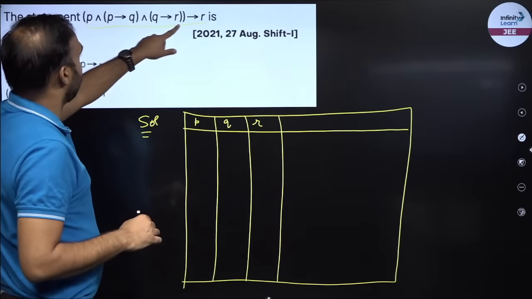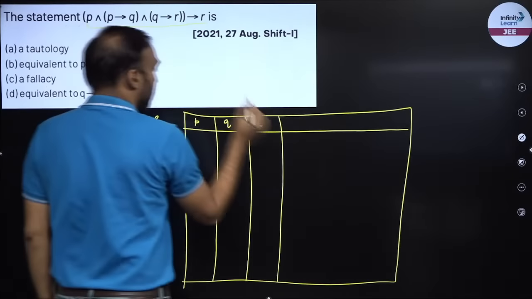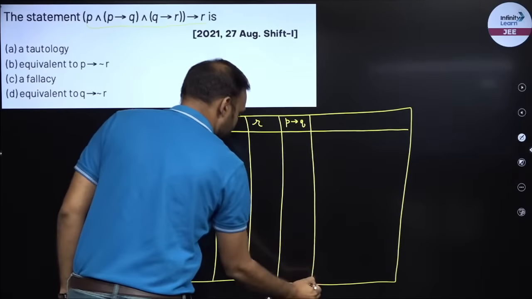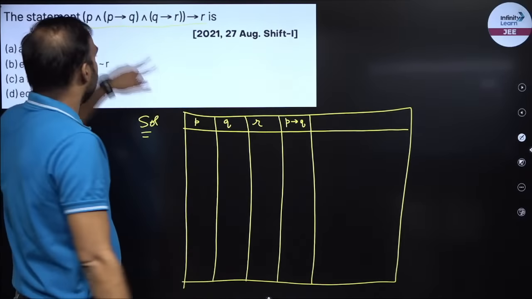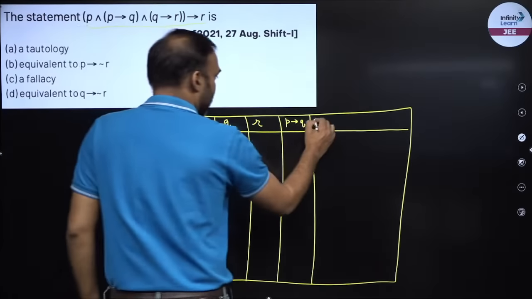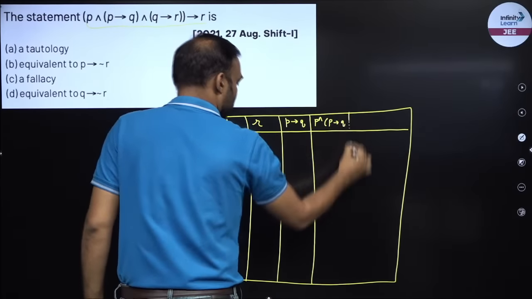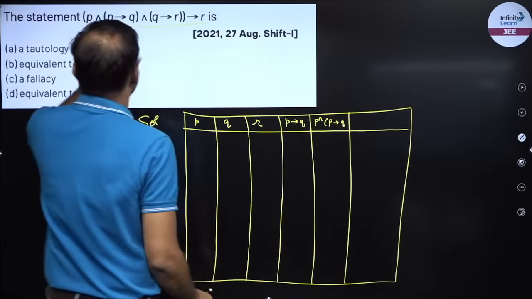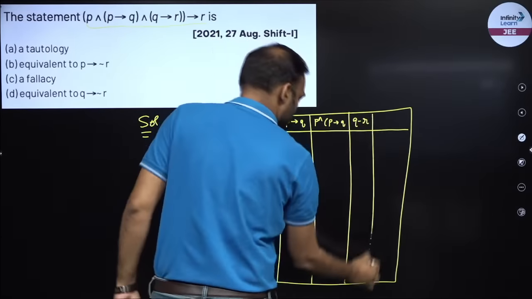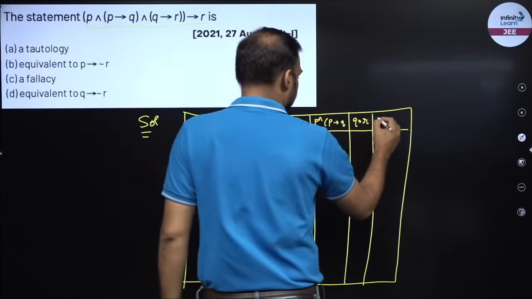Now we have no negation, right? So I need to find out P arrow Q, right? So we'll try to find out in bits and pieces. I need to find out P arrow Q, then the intersection with P arrow Q, then Q arrow R. Then I have to find out the intersection of these two.